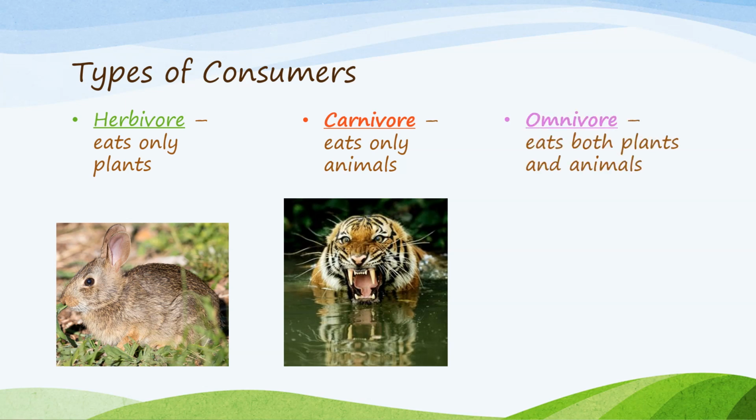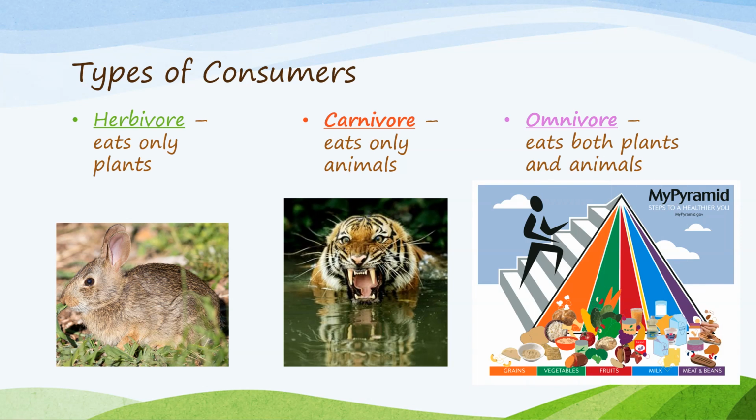Omnivores are consumers that eat both plants and animals. Most humans are omnivores, since we eat plants and products from plants, like fruits, vegetables, and grains, as well as meats and products from animals, like chicken, beef, eggs, and dairy products. This picture of a food pyramid shows the recommended foods and amounts that humans should eat to stay healthy, and to make sure that we get all of the nutrients that we need.